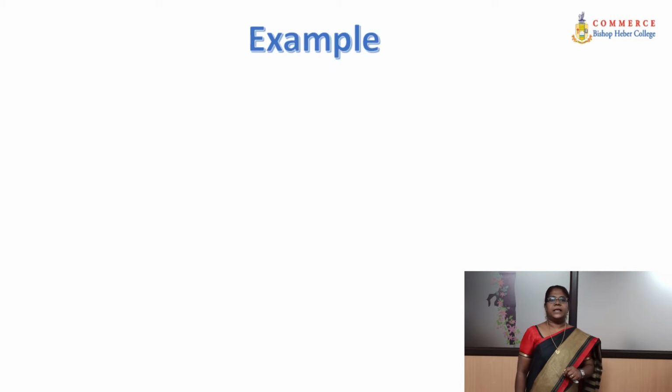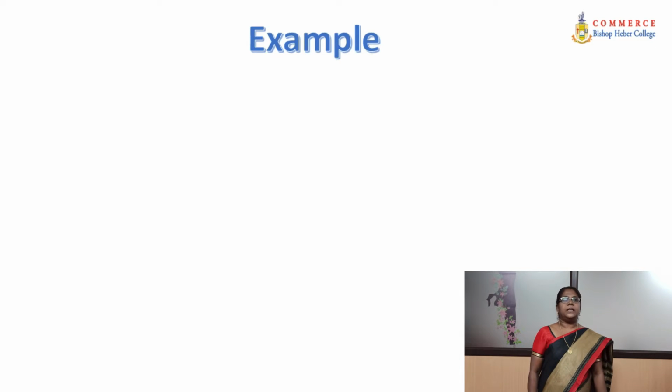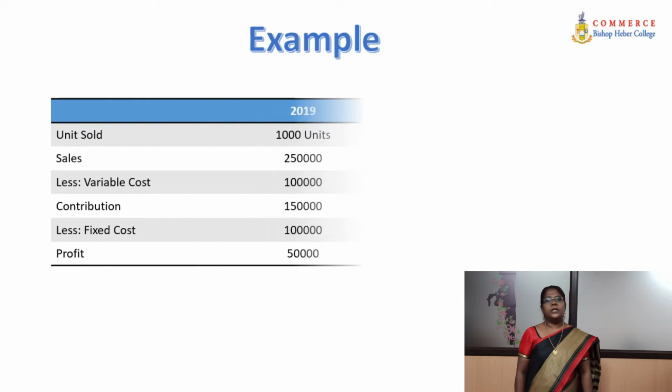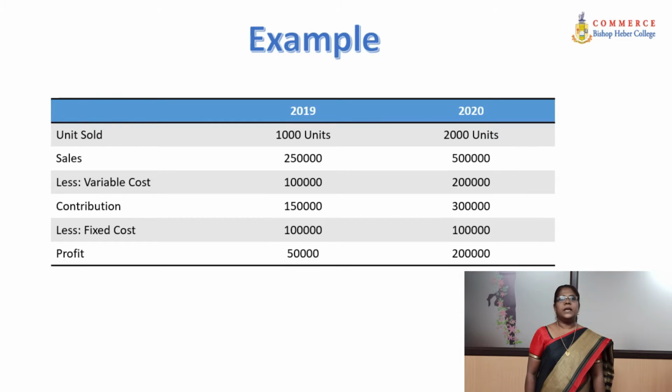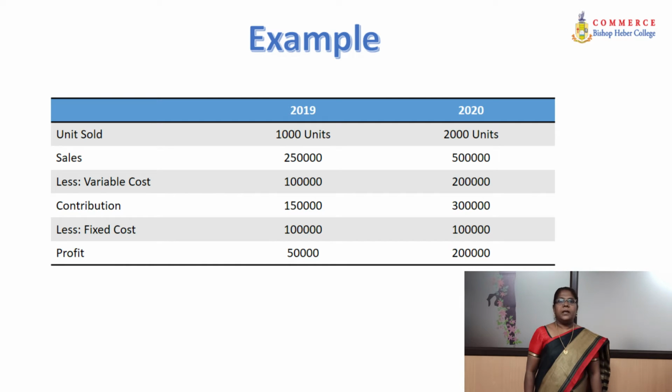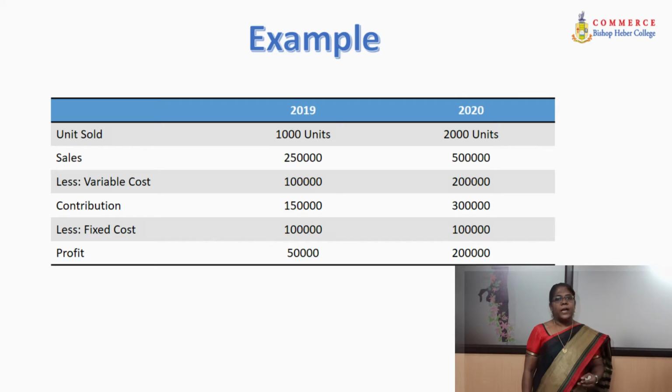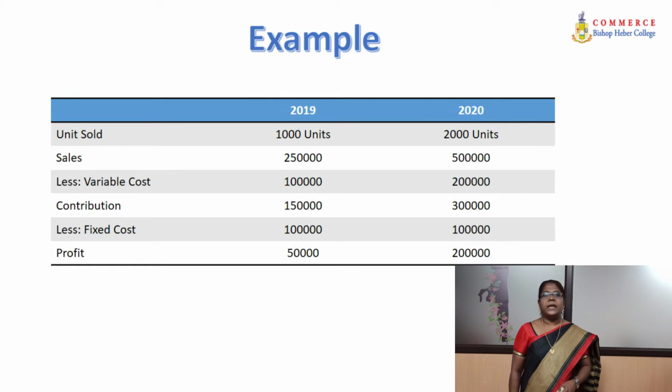You can learn the concept of leverage with an illustration. In the example, two years are taken, 2019 and 2020. In 2019, 1000 units were sold, and in the year 2020, 2000 units were sold. Sales was rupees 2,50,000 in 2019 and rupees 5 lakhs in 2020, assuming the price to be rupees 250 per unit. It is clear that the sales doubled from rupees 2,50,000 to rupees 5 lakhs.